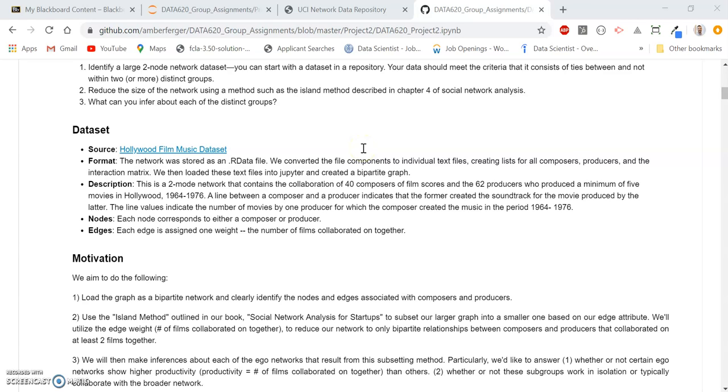For our Project 2 assignment, we decided to take a look at a bipartite network of 40 composers of film scores and the 62 producers that produced a minimum of 5 movies in Hollywood from 1964 to 1976. For this network, each node represents a composer or producer, and an edge between a composer and producer indicates the composer created the soundtrack for the movie that was produced by the producer. Additionally, there was one edge attribute, which denotes the number of films that were collaborated on between a producer and composer duo.